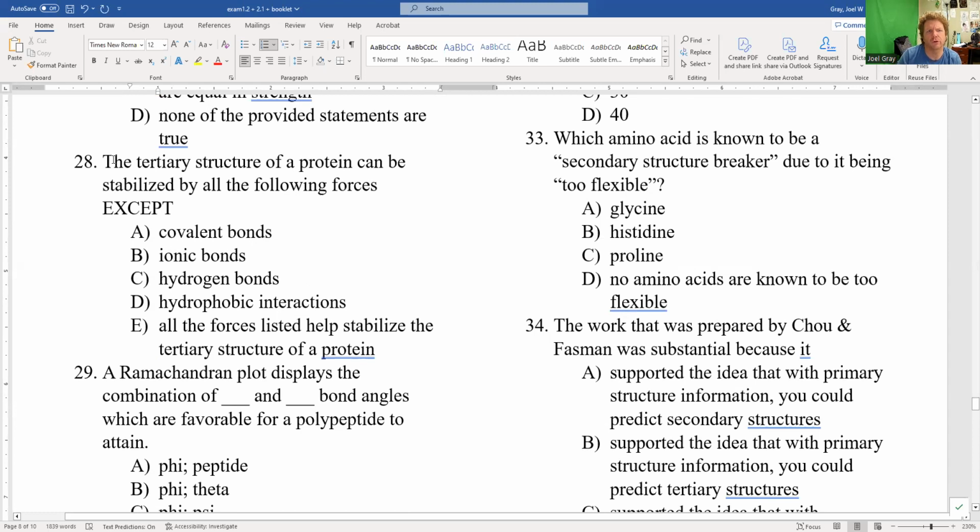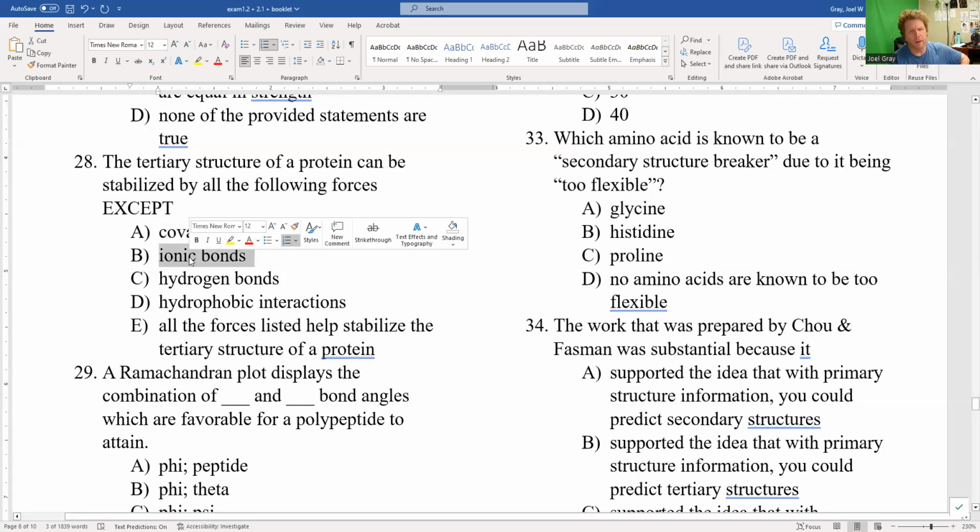28, the tertiary structure of a protein can be stabilized by all of the following forces except: covalent bonds, ionic bonds, hydrogen bonds, hydrophobic interactions, or E, all the forces listed help stabilize tertiary structure of a protein. Covalent bonds, yep, a disulfide bond is a covalent bond.